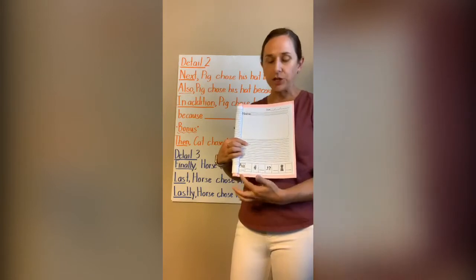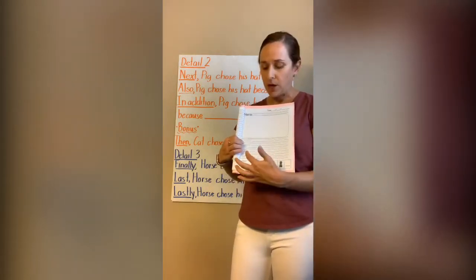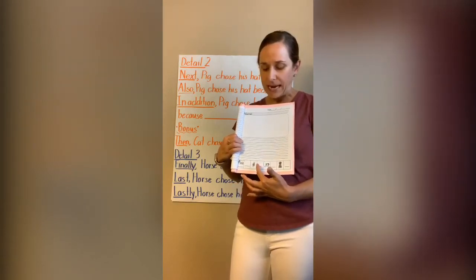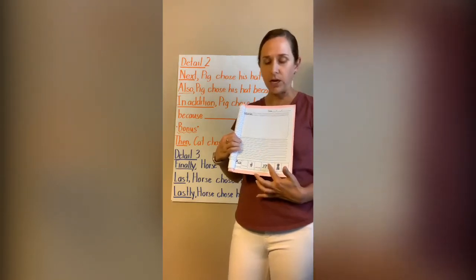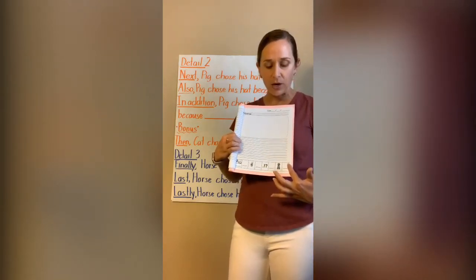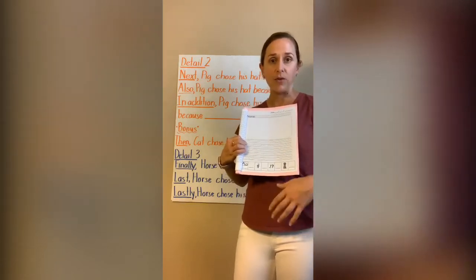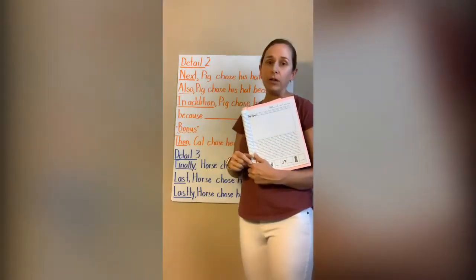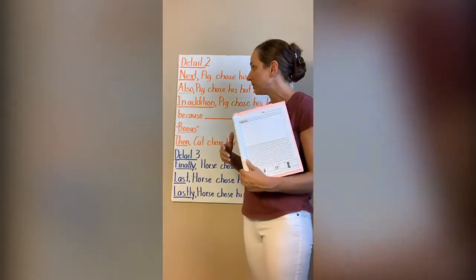You're then going to make sure you do your quick checks, just like we did yesterday and just like we did last week. You're going to check for your uppercase letter, making sure it's capital at the beginning. You're going to make sure that you have finger space in between all of your words. You're going to check for a period at the end, and you're going to whisper read to make sure you did your best work and that your letters are nicely put on the line. When you're checking your punctuation, you're also going to want to make sure that your commas are there after your transition words.